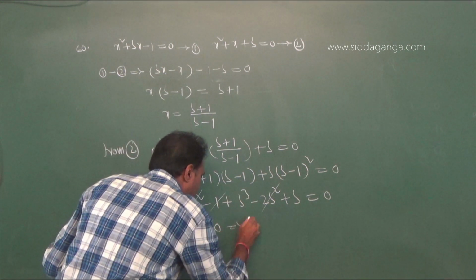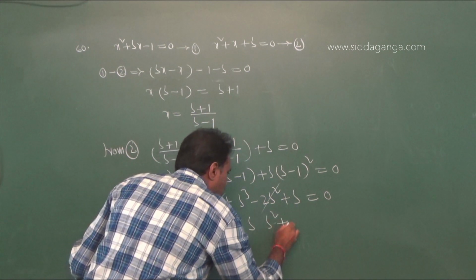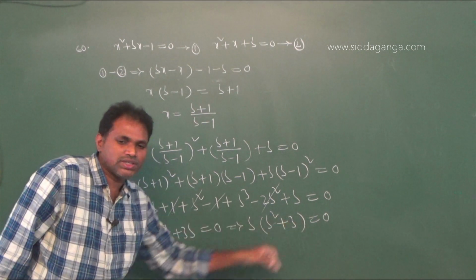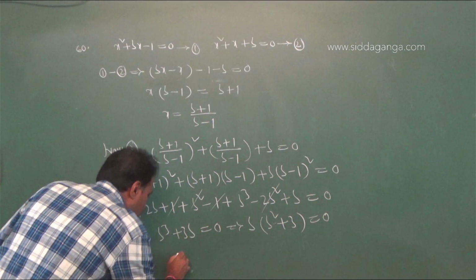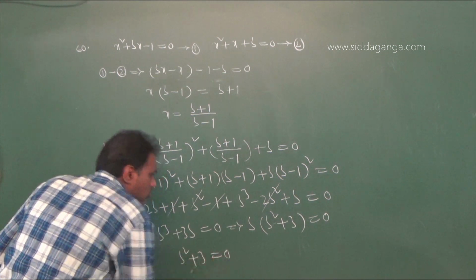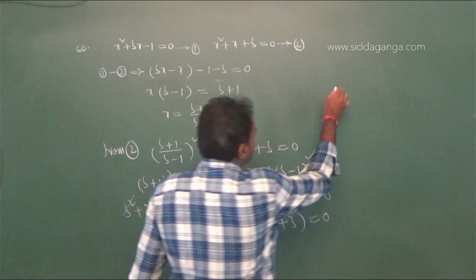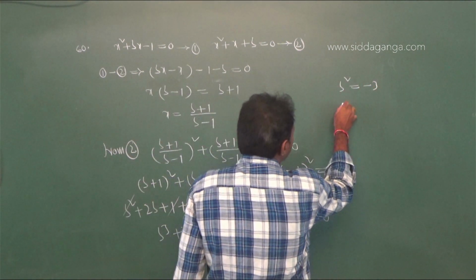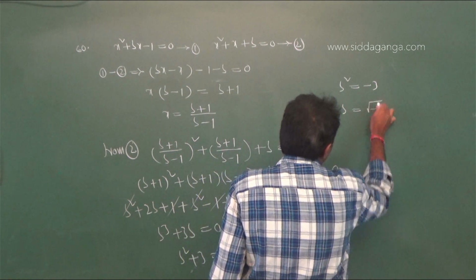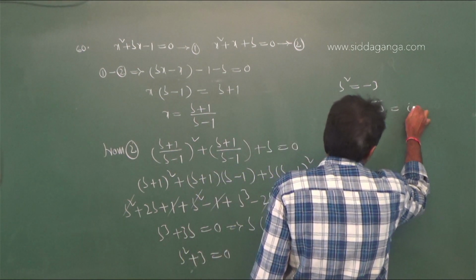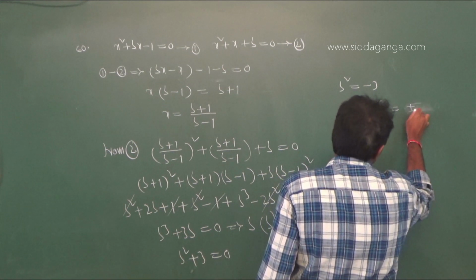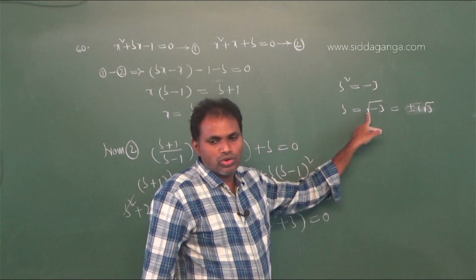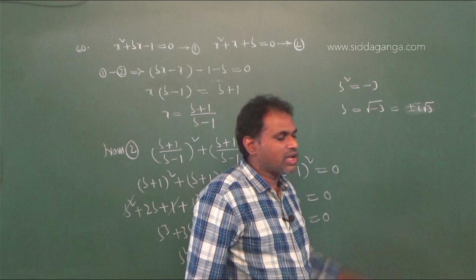Taking b common, b into (b square plus 3) equal to 0. Therefore b equal to 0 or b square plus 3 equal to 0. So b square equal to minus 3. Then b equal to root minus 3, and root minus 3 means plus or minus i root 3.